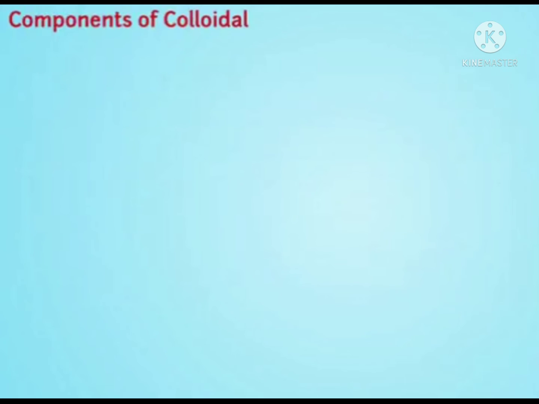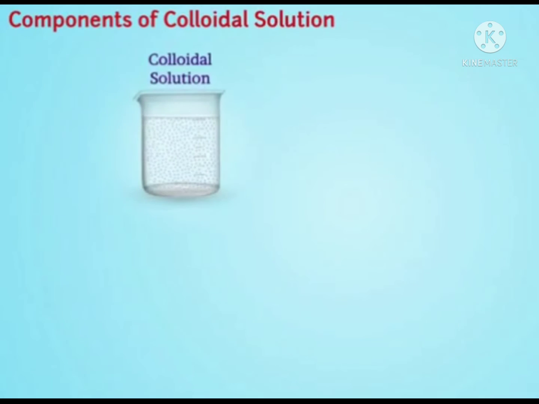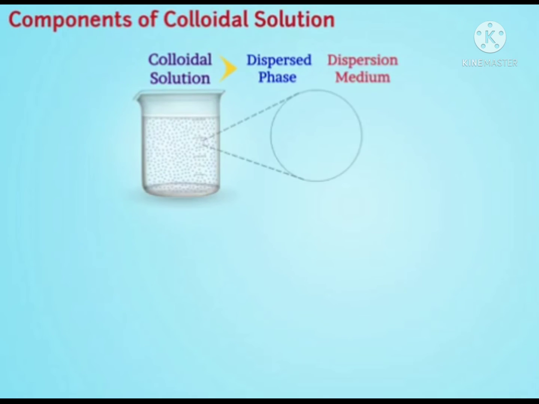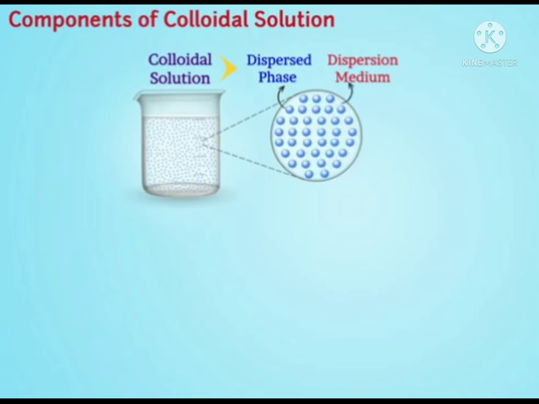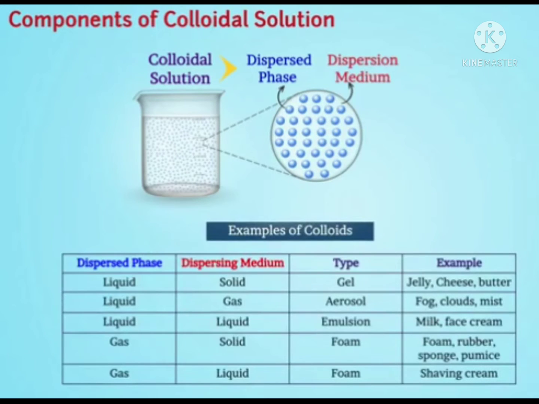Components of colloidal solution. A colloidal solution contains dispersed phase and dispersion medium. Dispersed phase is made of solute-like particles or dispersed particles. A component in which dispersed phase is suspended is called dispersion medium. Following table shows some examples of colloids.